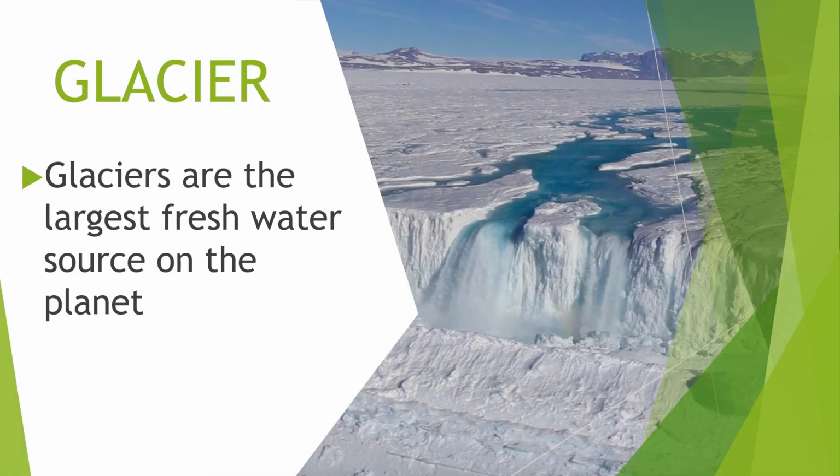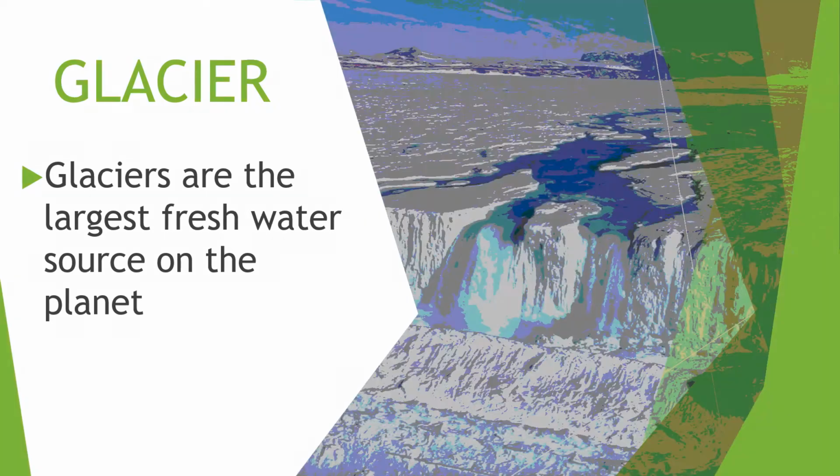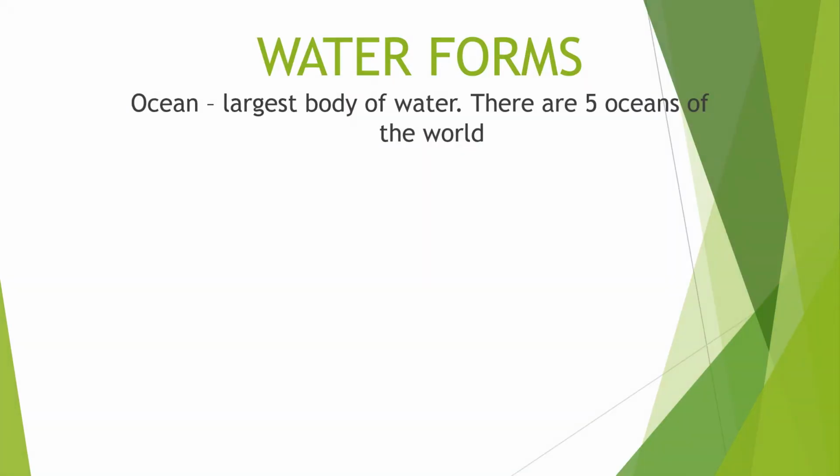Next landform is the glacier. Now, glaciers are the largest freshwater source on the planet. Take note of that, class. Okay, now the largest glacier in the world is the Lambert Fisher Glacier. It is found in Antarctica. Okay. Next up, we have the water forms.